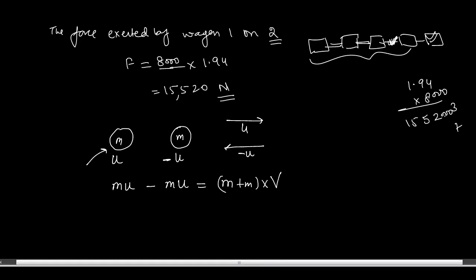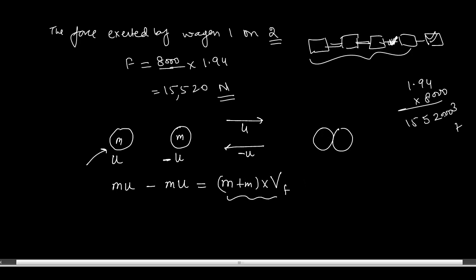You need to calculate this v, the final velocity. When these objects move together, this is the total final momentum, meaning total mass into final velocity, because it is being said that when they combine together, we need the velocity.